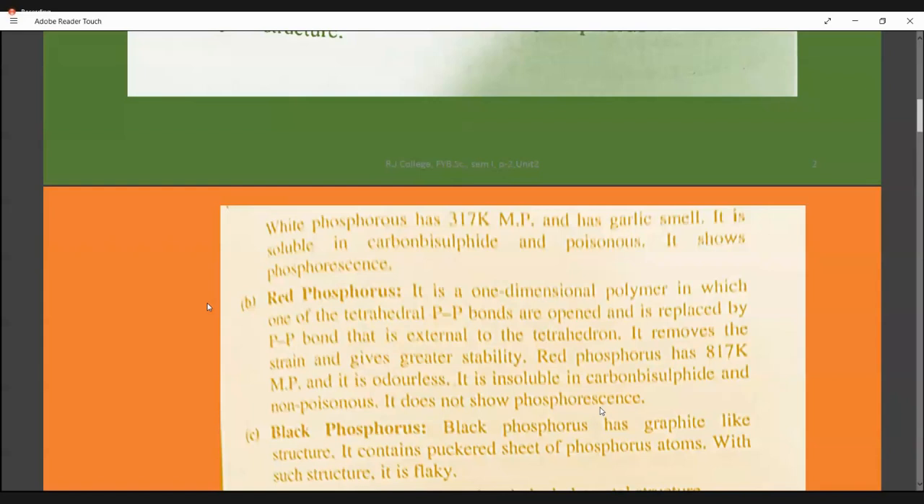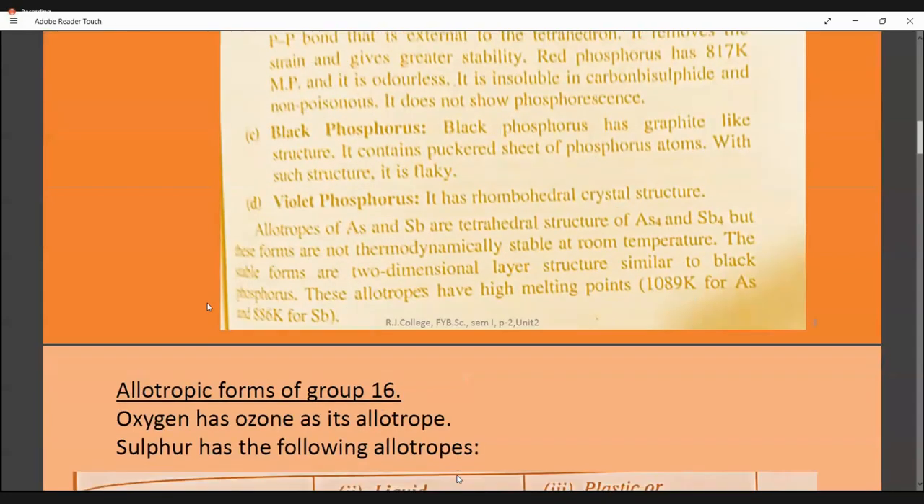Now, apart from that, other colors are also there. A little bit we will think about black phosphorus. It is like graphite. It has a graphite-like structure, a puckered sheet of phosphorus atoms. So it is called flaky layers, because graphite is also a layer-like structure. Similarly, just like black phosphorus, you have violet phosphorus also, which has a rhombohedral structure. So this much detail is enough about the allotropy of phosphorus.